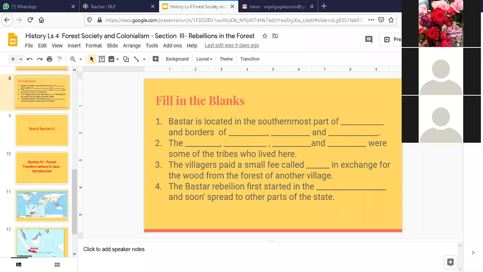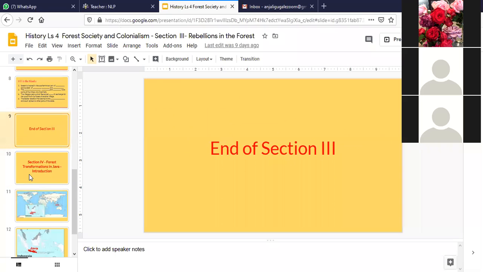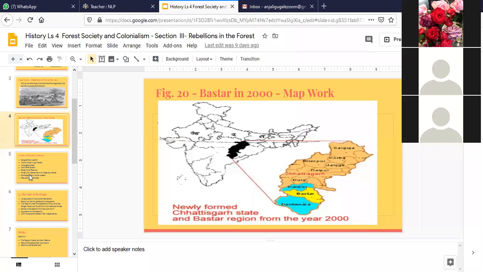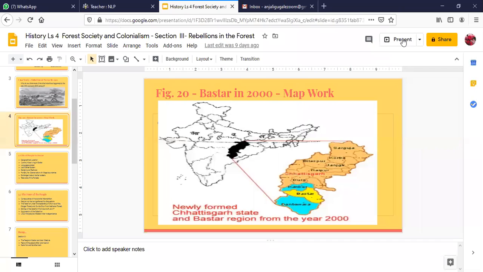If you remember the map of Bastar, I'll quickly show you the map of Bastar here. Is this map visible to all? Yes, ma'am. Okay. Earlier Bastar was just the yellow part before the year 2000.